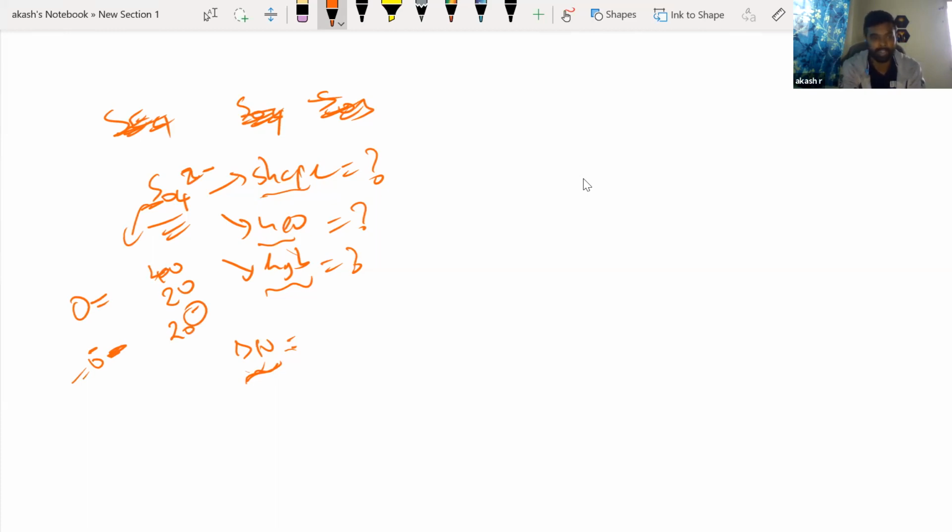Now how many electrons are there? Sulfur has 6 valence electrons. Now 2 oxygen atoms means 2 double bonds will be there, so from sulfur, sorry, 4 electrons are gone. For example, if you have S double bond O and S double bond O, there is 1 electron gone from the sulfur to this oxygen, another electron gone in the form of a pi bond. Again in this case, another electron here. So 1, 2, 3, 4. 4 electrons are gone for the sulfur double bond O's.